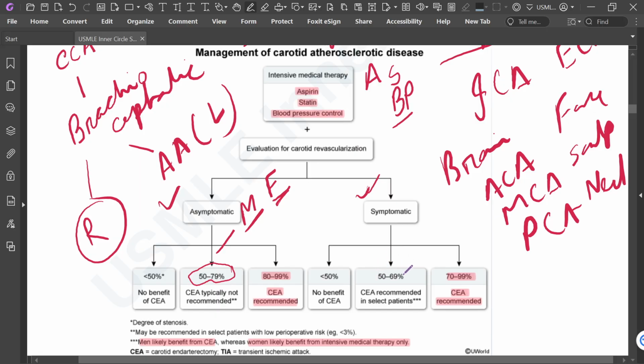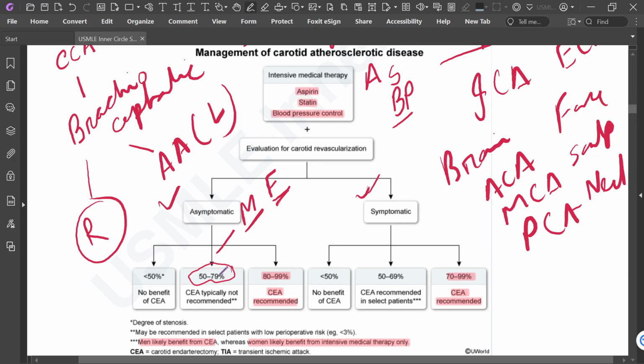For 50 to 69%, carotid endarterectomy in selected patients, like men likely to get benefit from carotid endarterectomy, whereas women likely benefit from intensive medical therapy. And for 70 to 99%, carotid endarterectomy is recommended. Okay, in here I have said something wrong.